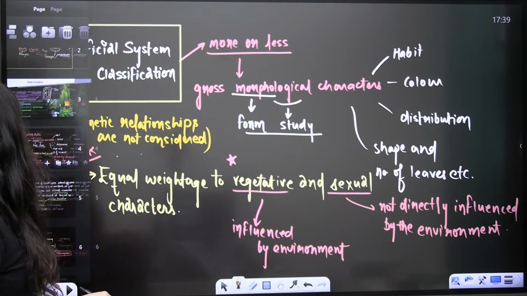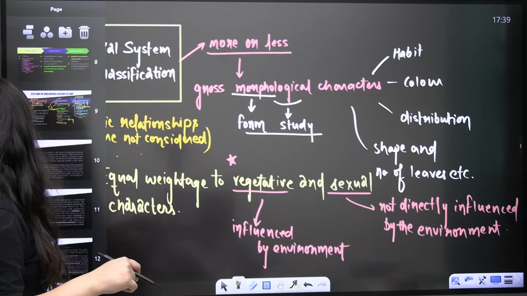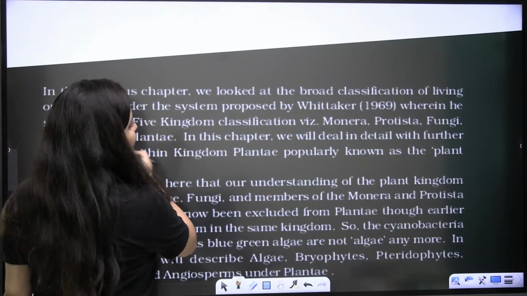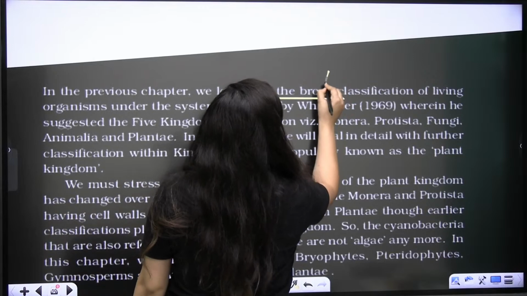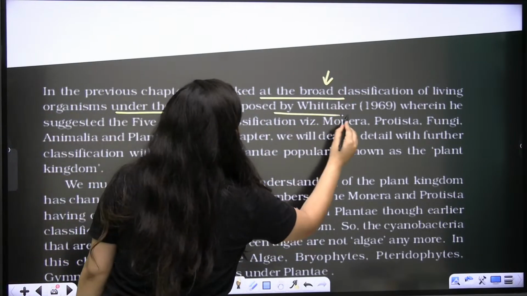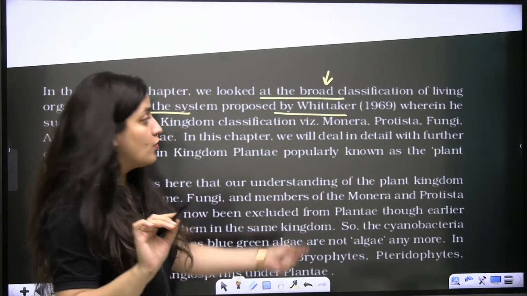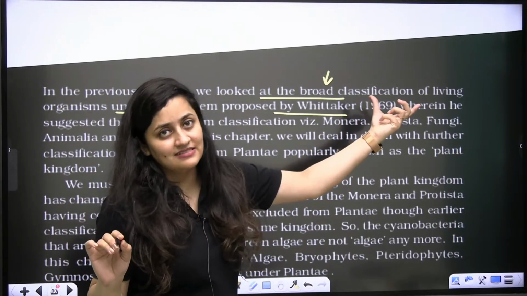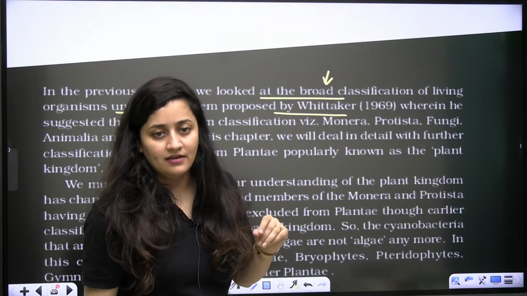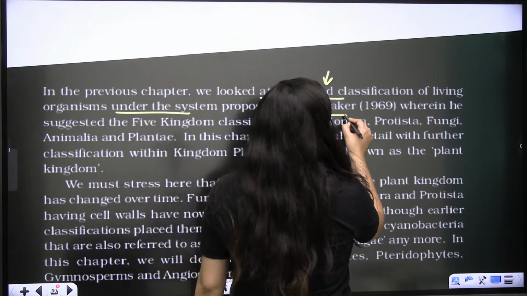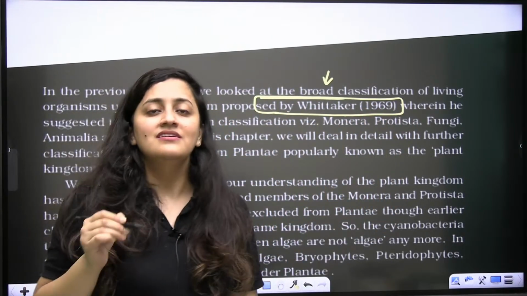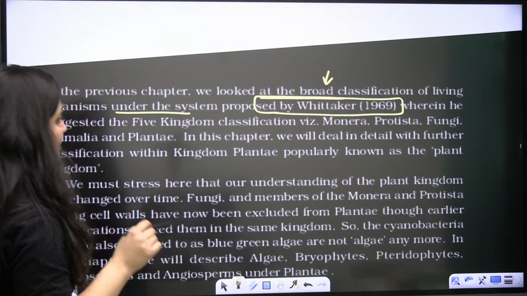Okay, so the next, let's revise it from the NCERT. So you know that in the last chapter, we have already covered the broad classification of the living organism under the system proposed by R.H. Whittaker. So please focus here, right? It's in 1969. So they can even ask you the year. Although it is rare, but still they can. So R.H. Whittaker has given the 5 kingdom classification system in 1969. When? 1969, right, bache? Right.